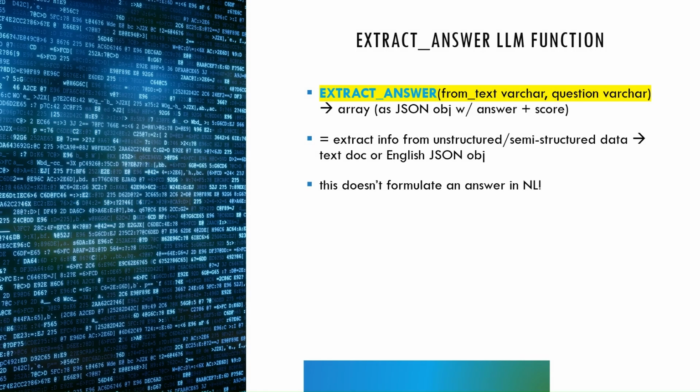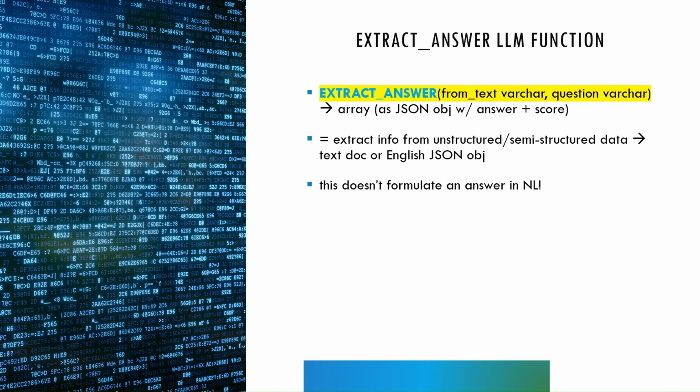The extract answer LLM function in Snowflake will extract information from unstructured or semi-structured data, and return a text document or a JSON object with the extracted answer. This doesn't formulate an answer in natural language.